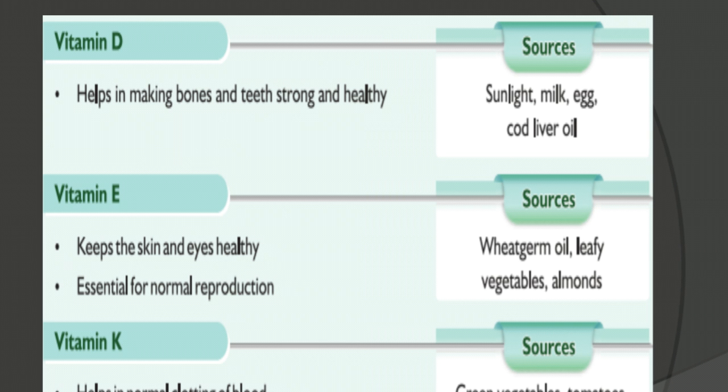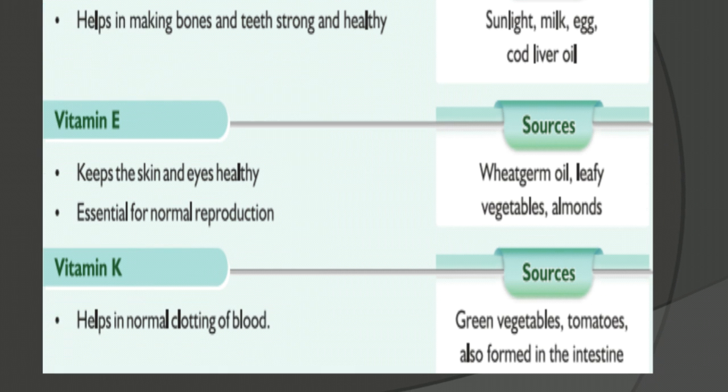Then vitamin E. It keeps the skin and eyes healthy and is also essential for normal reproduction. The sources are wheat germ oil, leafy vegetables, and almonds.